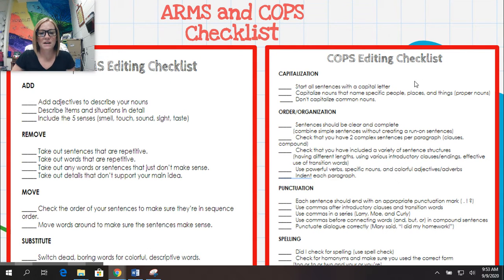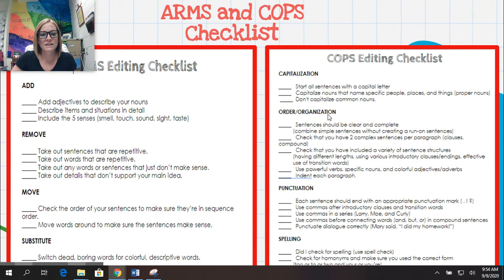Now, for our COPS editing checklist, again, we have capitalization. Start all sentences with a capital letter, like we've gone over. Capitalize nouns that name specific people, places, and things. Again, those are proper nouns. Don't capitalize common nouns like car, boy, student. Those are common nouns. They're not specific names. If you are giving a name to a person, place, or thing, it needs to be capitalized. So your dog's names or your cat's names or any of your pets' names do need to be capitalized.